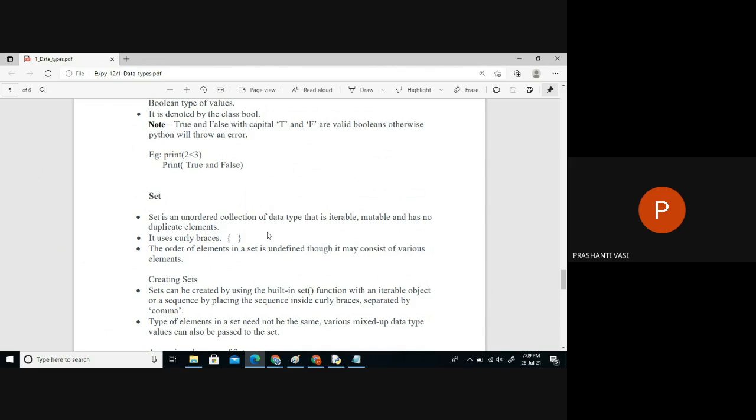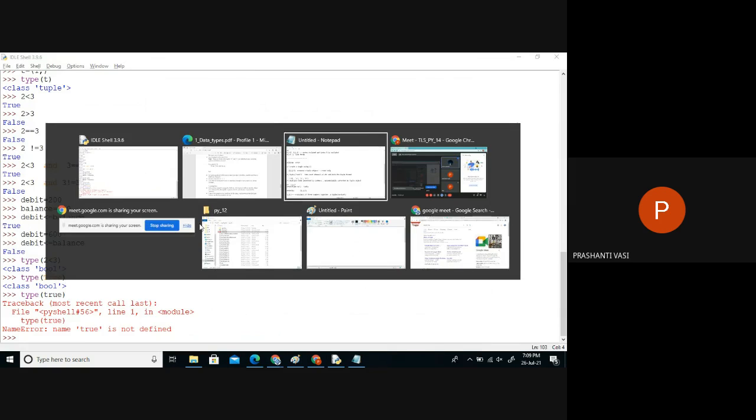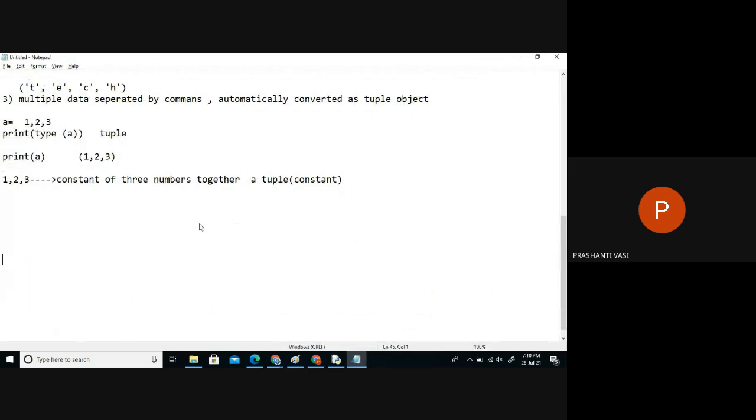Here, the main important point is that a set is not a sequence object. Whenever I say sequence, you should think of a string type, a list type, or a tuple type.